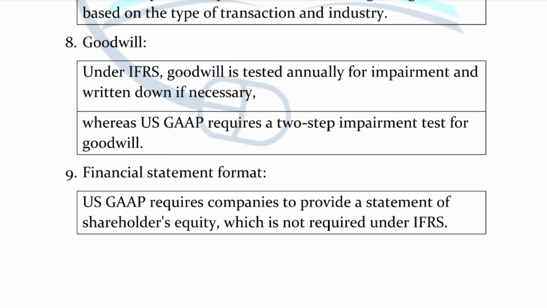Okay, so this is all about the difference between IFRS and US GAAP. I hope, students, you liked this video very much and you understand the concept of IFRS and US GAAP with the differences. So this is all for today.